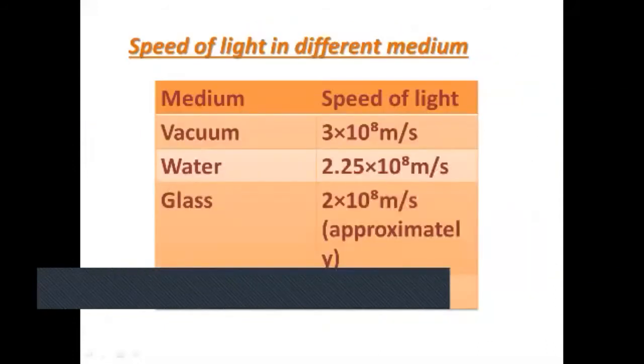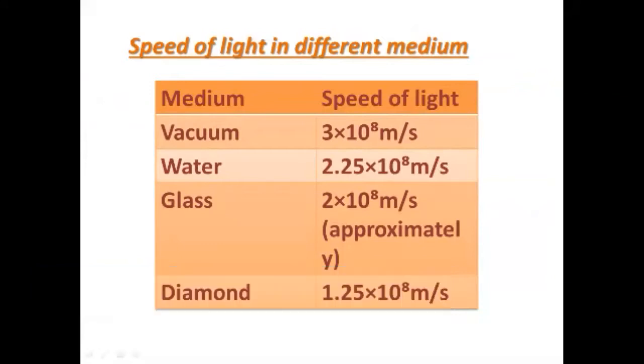In this slide, we can see different types of medium and the speed of light in each of them. In vacuum, the speed of light is 3 into 10 raised to 8 meter per second. In water, 2.25 into 10 raised to 8 meter per second. In glass, 2 into 10 raised to 8 meter per second. And in diamond, 1.25 into 10 raised to 8 meter per second.